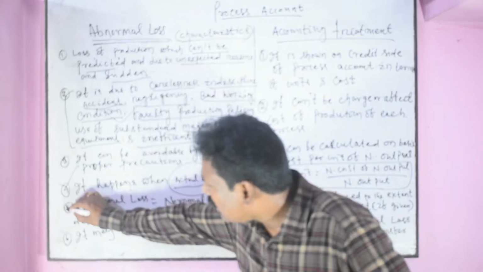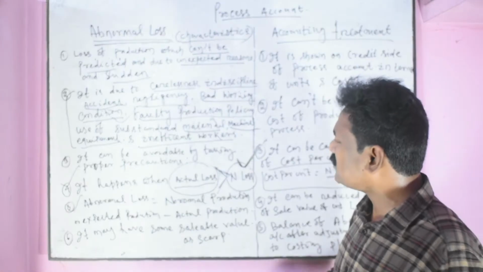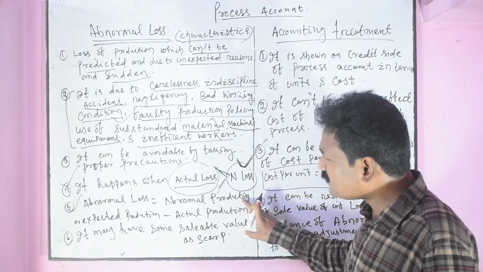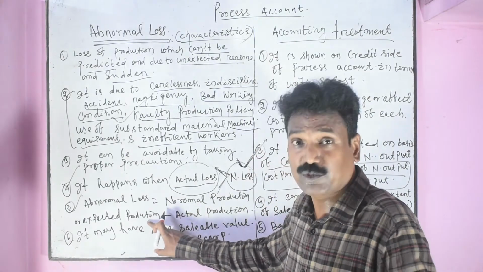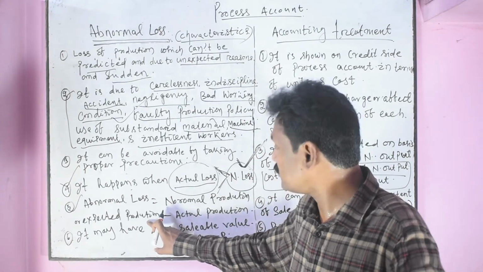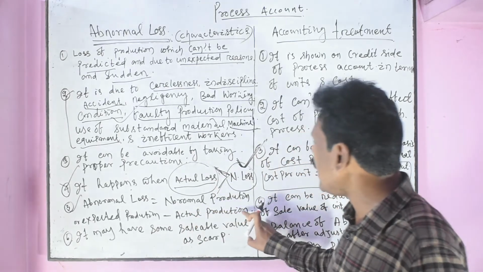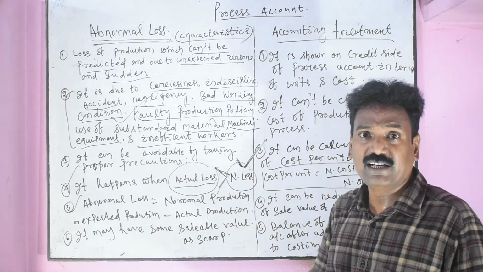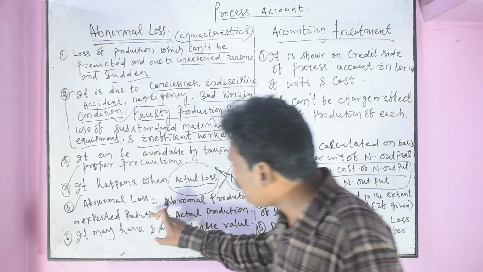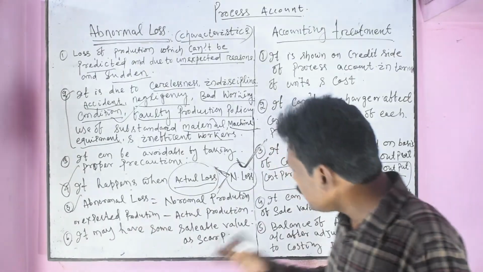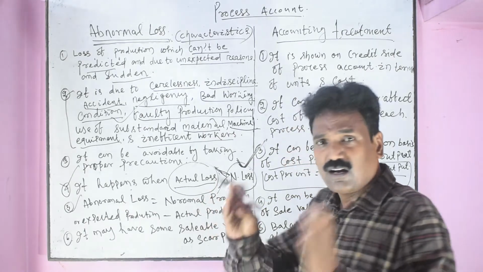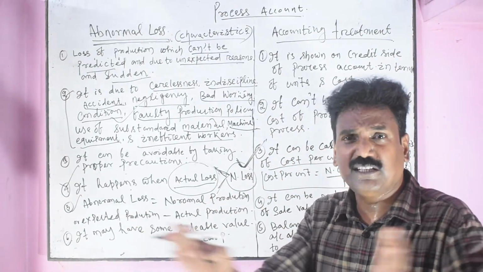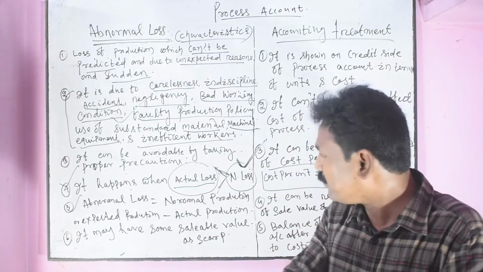Here another important point: abnormal loss is normal production unit or expected unit, what we expect from the process, minus actual production. The difference is abnormal loss. Here between actual production and normal production, there is a gap, a difference.